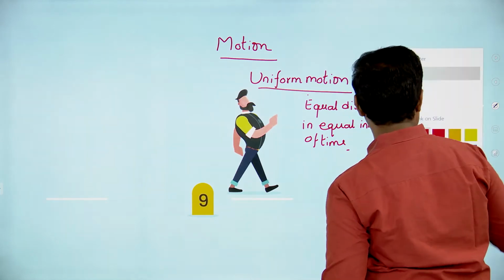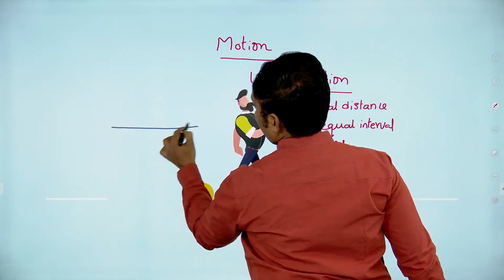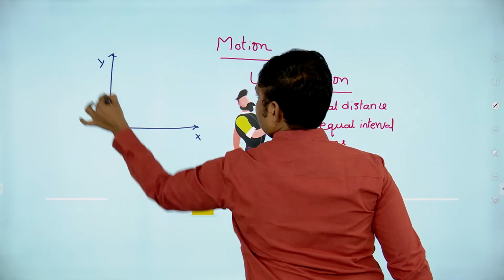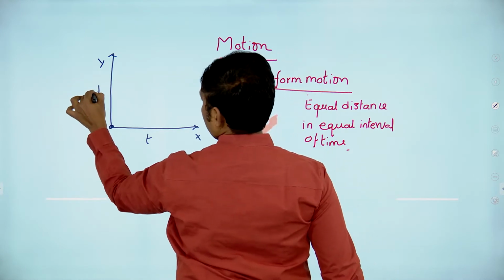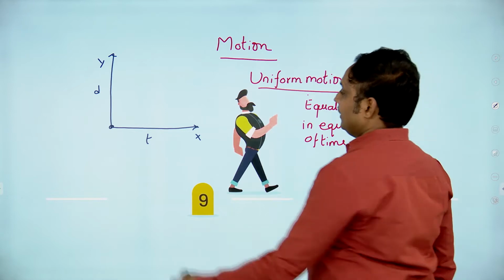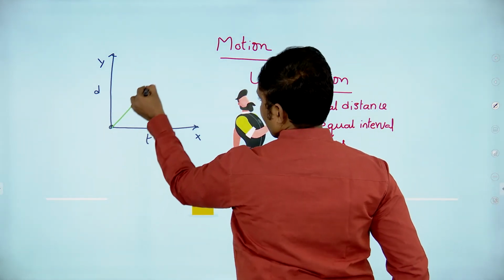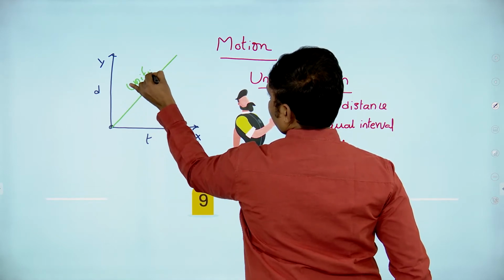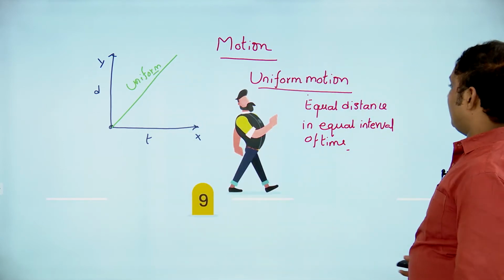If you take the graph, this is going to be the x-axis and this is going to be the y-axis. This is the time, and you get the distance or displacement in 1D. It's going to be like that. That represents uniform motion. You have to confirm this.